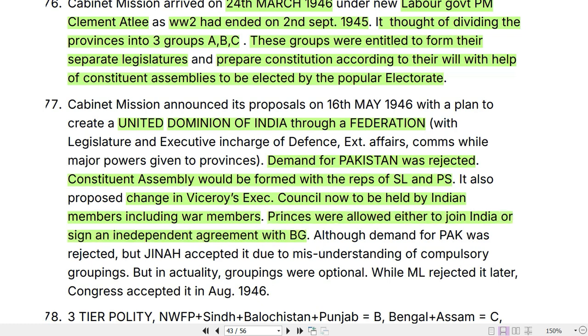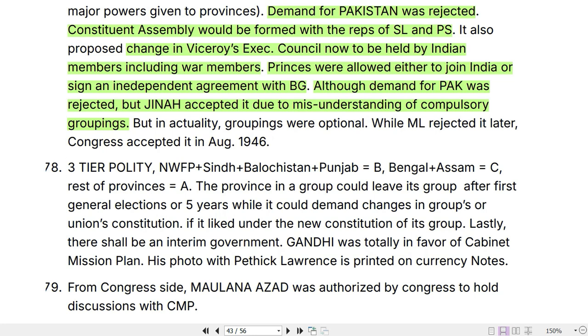Although the demand for Pakistan was rejected, Jinnah accepted it due to a misunderstanding of the compulsory groupings. He thought that the provinces to be put under the groups A, B, C was compulsory and not optional. However, the groupings were optional. The provinces could opt out of joining a particular group, and this was the misunderstanding by Jinnah. So the Muslim League rejected it later. Congress though anyway accepted it. So this is what we were talking about: Cabinet Mission Plan means 3-tier polity.